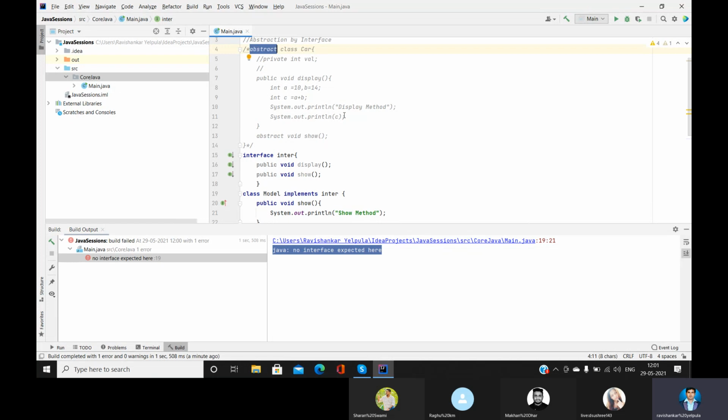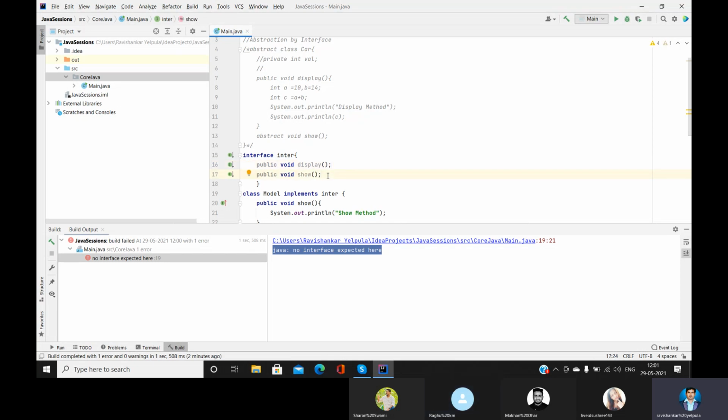What is the meaning of partial abstraction? We have abstract methods as well as normal methods where we have provided the body. But when it comes to interfaces, both are complete abstract methods, so we did not provide any body to them. That is the first difference.